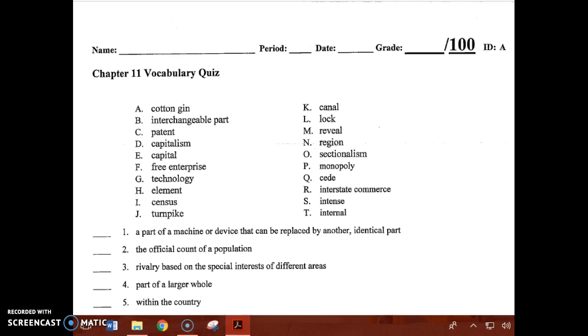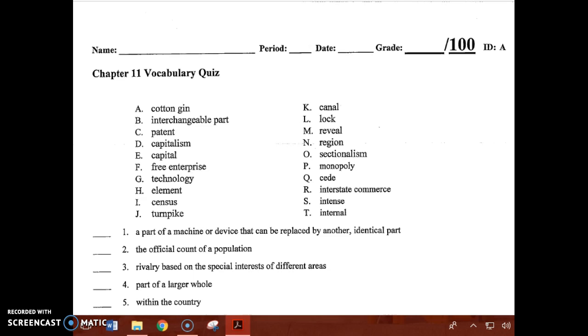Column 2. K. Canal. L. Luck. M. Reveal. N. Region. O. Sectionalism. P. Monopoly. Q. Seed. R. Interstate commerce. S. Intense. And T. Internal.